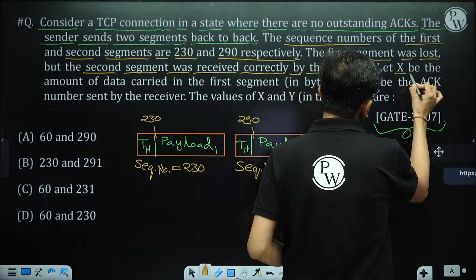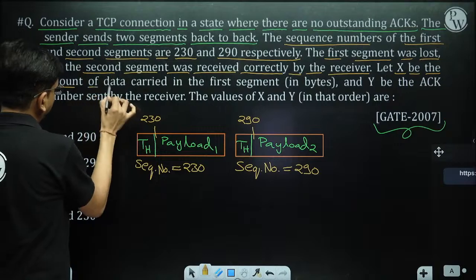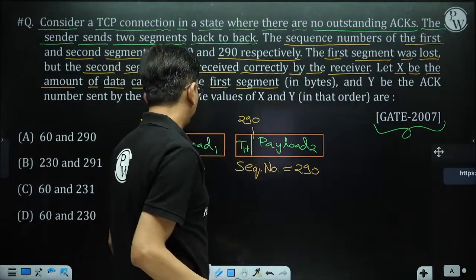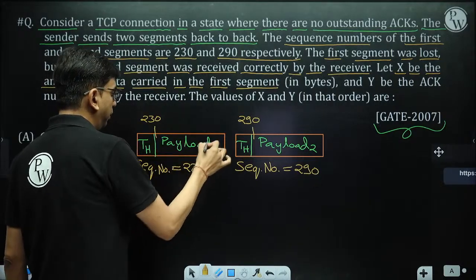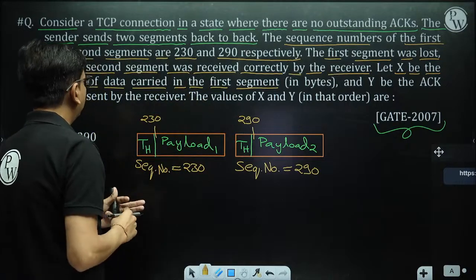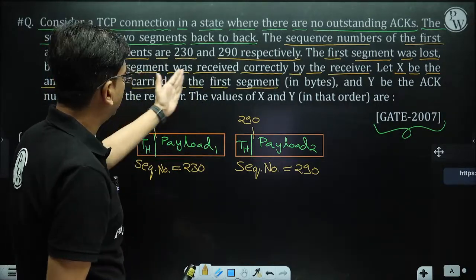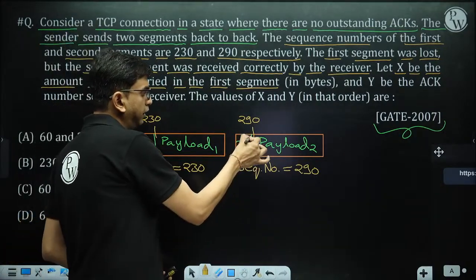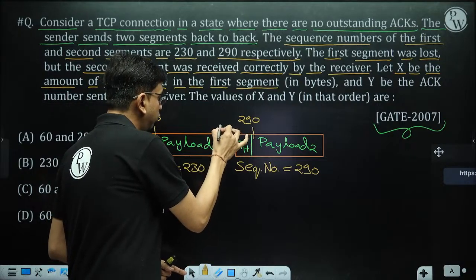And let X be the amount of data carried in the first segment, that is, the size of payload 1 in bytes. So tell me, if this sequence number is 290, then definitely the previous byte sequence number is 289.